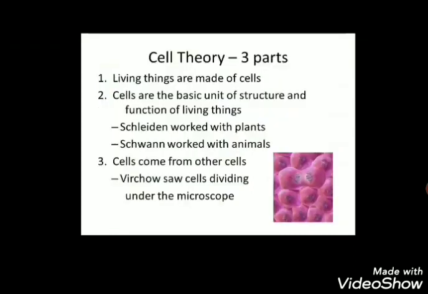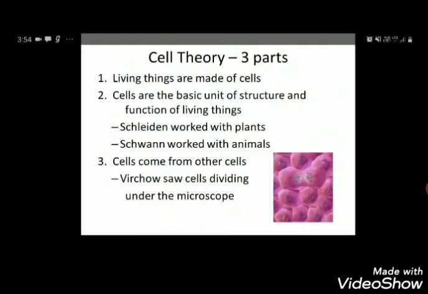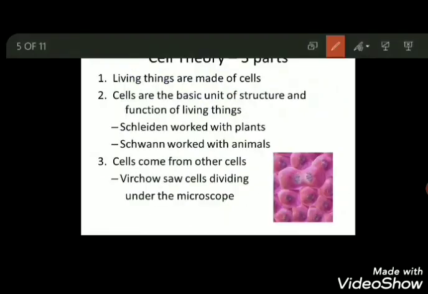Let's take a quick recap of the cell theory. The cell theory contains three parts. The very first part states that living things are made up of cells, and the cell is the basic structural and functional unit of living things. Schleiden worked on plants and Schwann worked on animals.